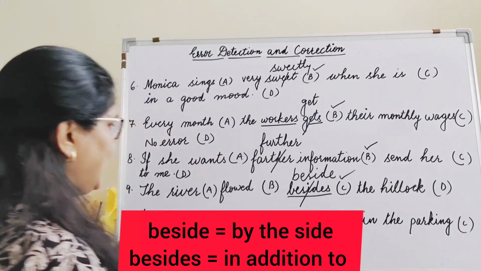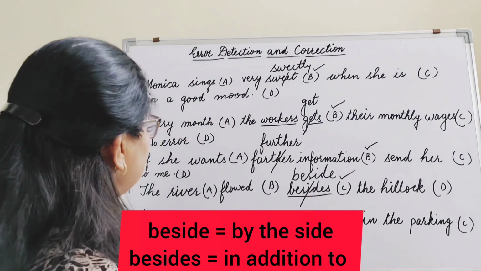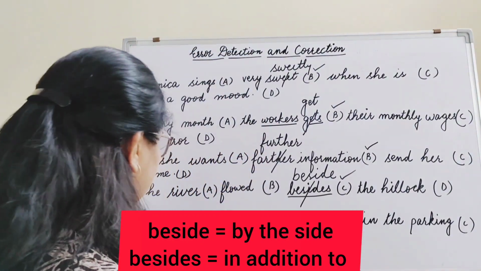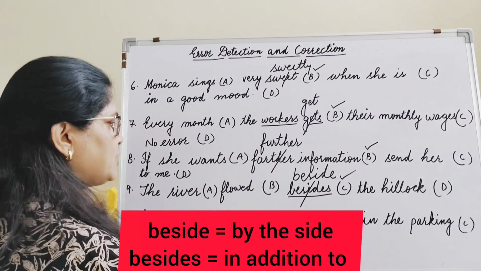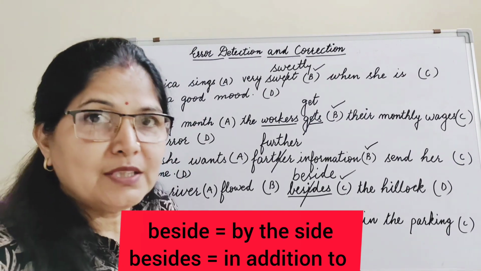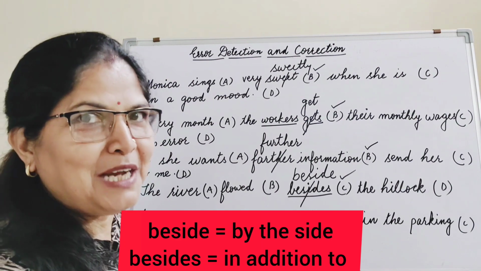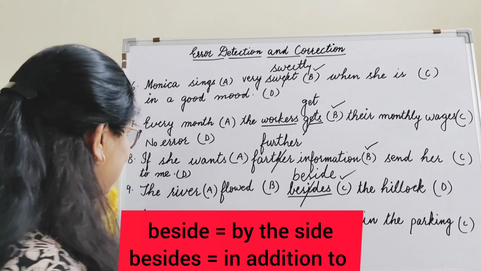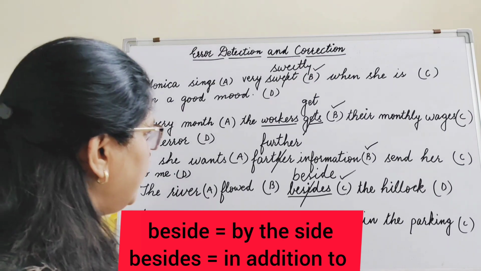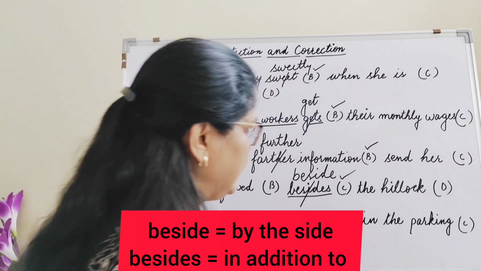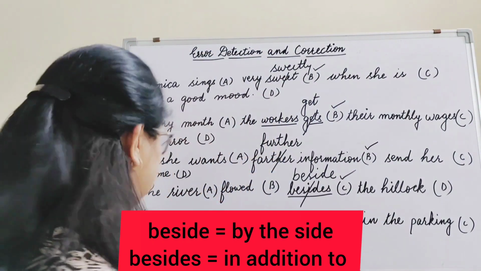Okay, and now the last one. I'm not sure if the red car in the parking is your. Now where is the mistake? Try to write in the comment section. I'm not sure. I don't find any mistake in this part. If the red car, here also no mistake. In the parking, no mistake.